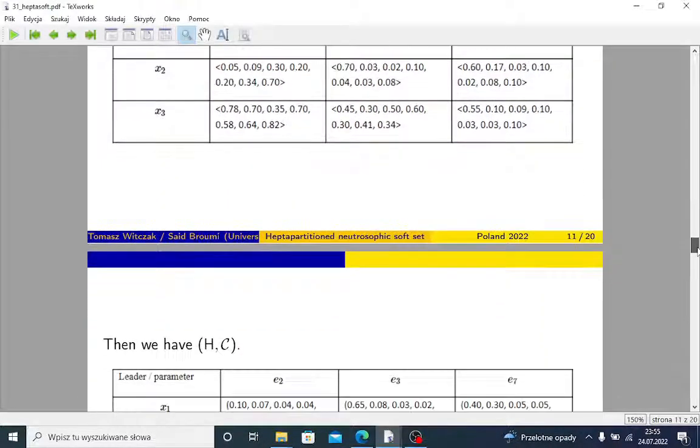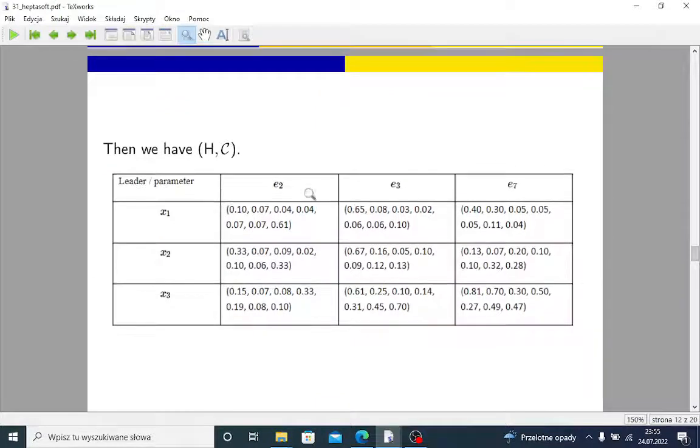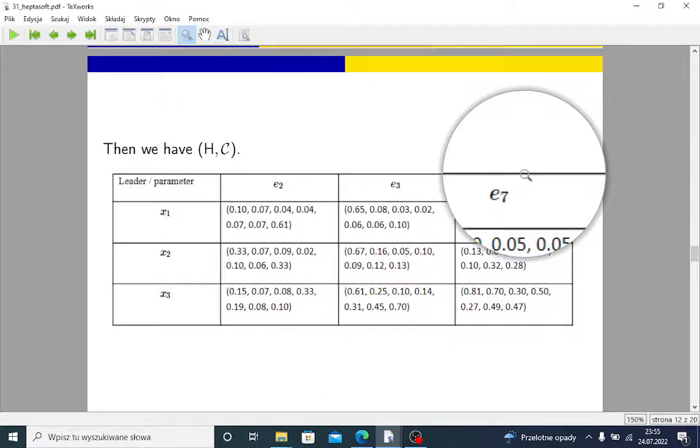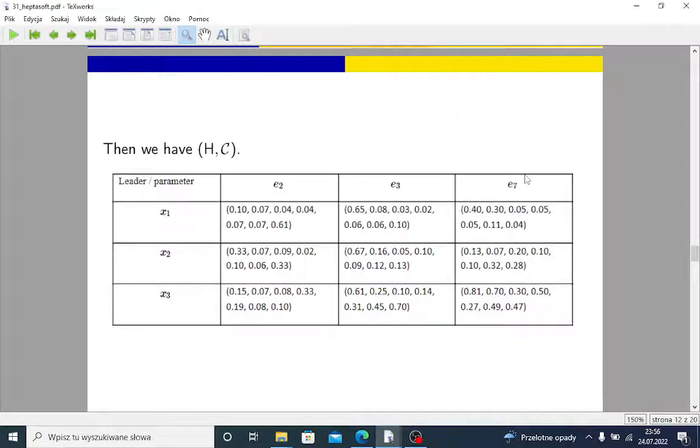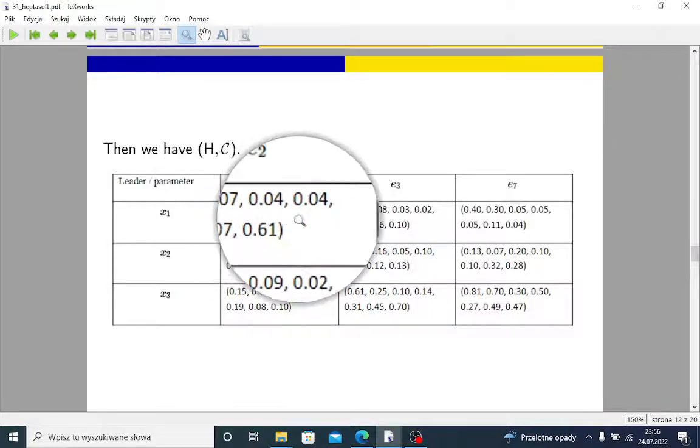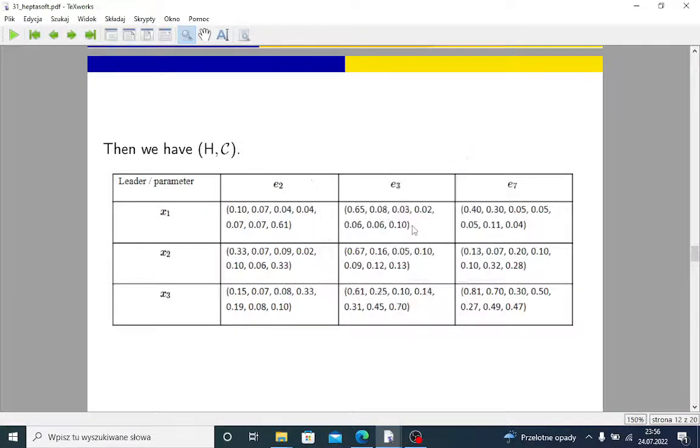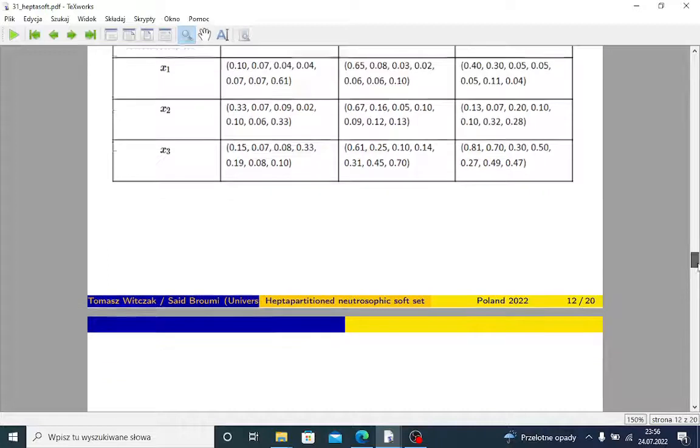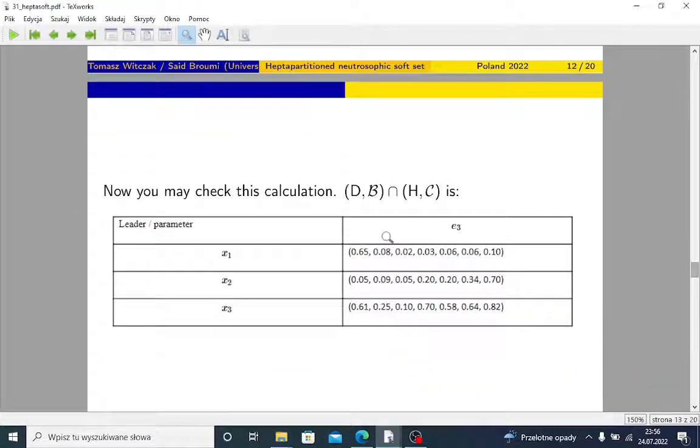Analogously, we may take C, E2, E3, E7 as our parameter set. So we do not have to use all those 7 parameters, yes? We may choose some of them. And now we have those evaluations. Of course, they are artificially invented by us. This is just a hypothetical example. And then we may check this calculation.